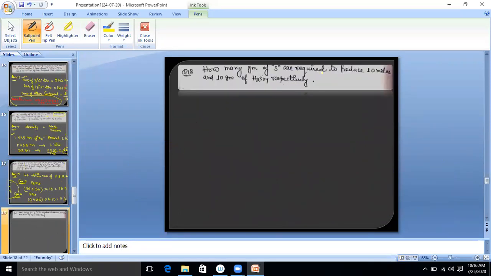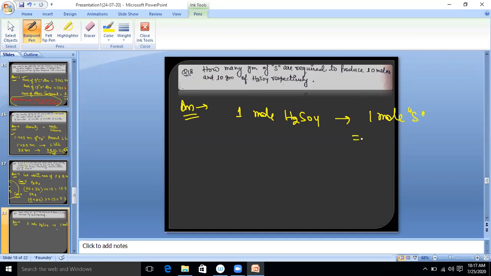This question: how many gram of sulfur are required to produce 10 mole and 10 gram of H2SO4? Now look at how many gram? 10 mole. 1 mole H2SO4 contains how many mole of sulfur? 1 mole sulfur.